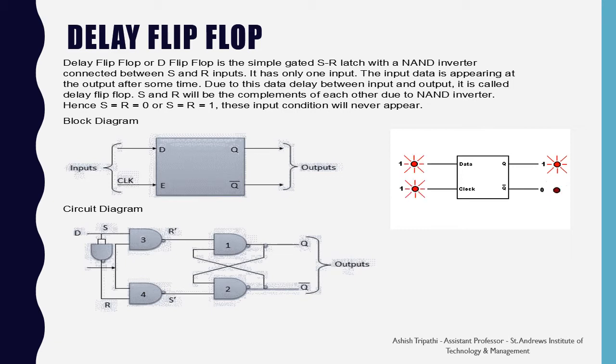In this, whenever the value of the data is 0, then whether we put the clock at 0 or at 1, we are not getting any output. But as soon as the data becomes 1, and the clock goes from 0 to 1, then we are getting the output.